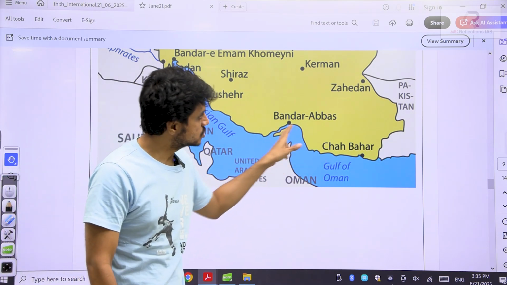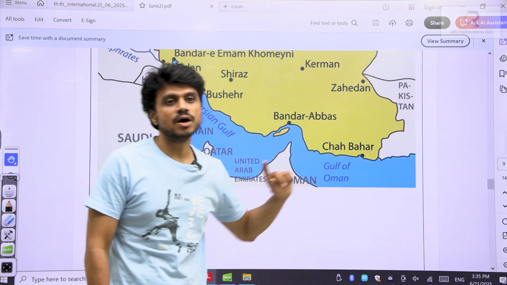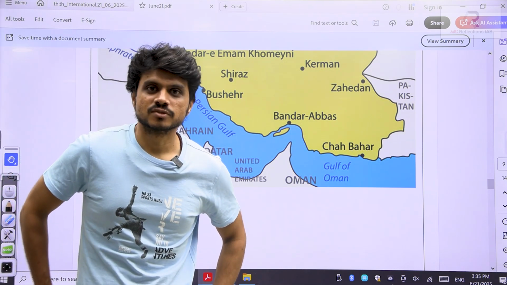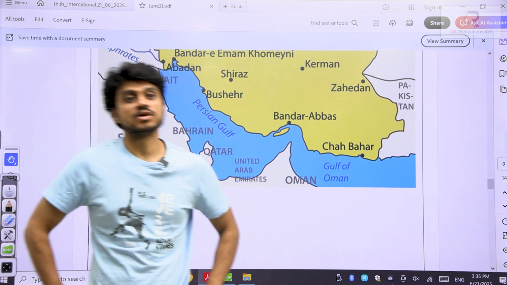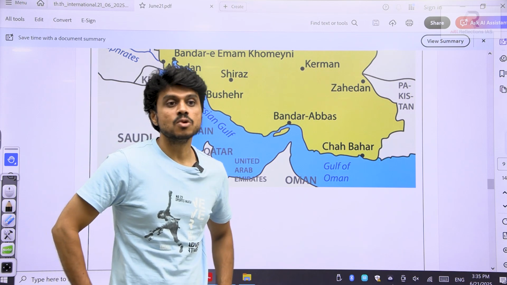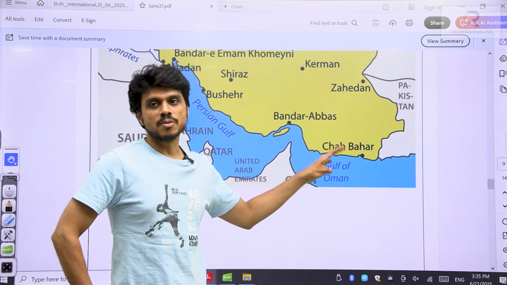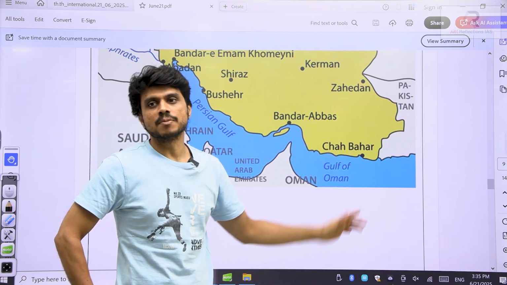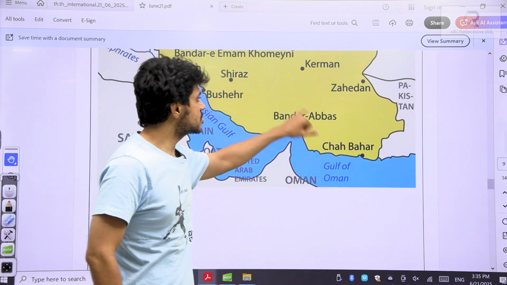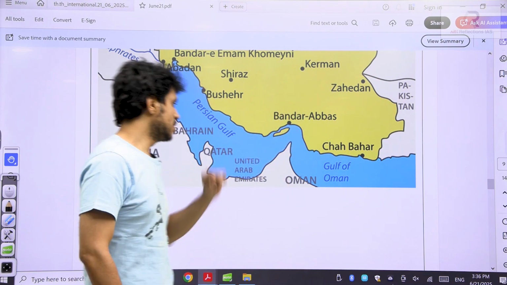So see here, Bandar Abbas port is so close to Chabahar. In Pakistan, which port do they have? What is the port in Pakistan? You must not forget: Gwadar port. So as a counter to Gwadar port, we have developed this Chabahar port. Now this is where we are going to struggle, because Chabahar port might also get affected because of the war that is happening in Iran. This might get closed, and currently we are struggling about the Bandar Abbas port. This is also another port in the Iran area. Very important for us.